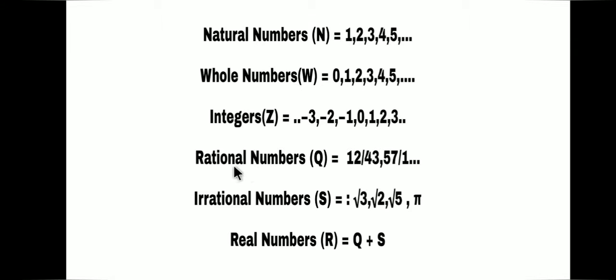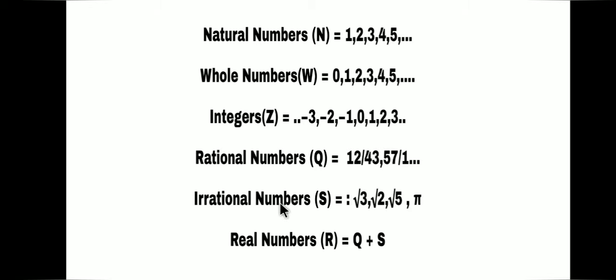Rational numbers. Rational numbers are represented by capital Q. Rational numbers are those numbers which can be expressed in the form of P by Q, where P and Q are integers and Q is not equal to 0. Example: 12 upon 43, 57 upon 1. All the integers can be expressed as rational numbers. Suppose we have any integer m, we can write the denominator as 1 and we can consider it as a rational number.